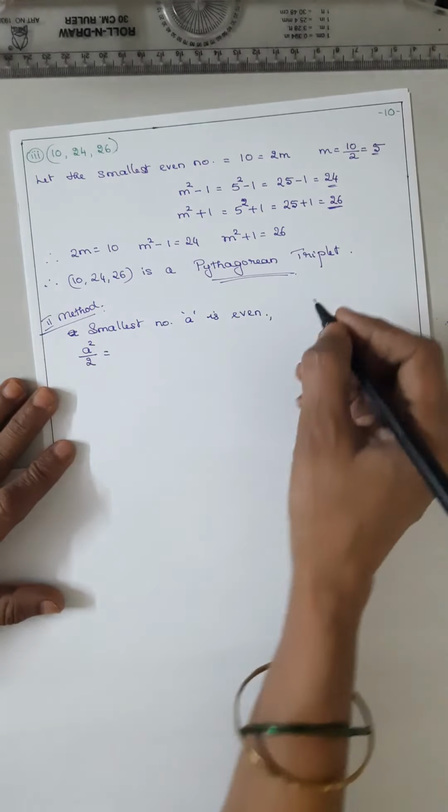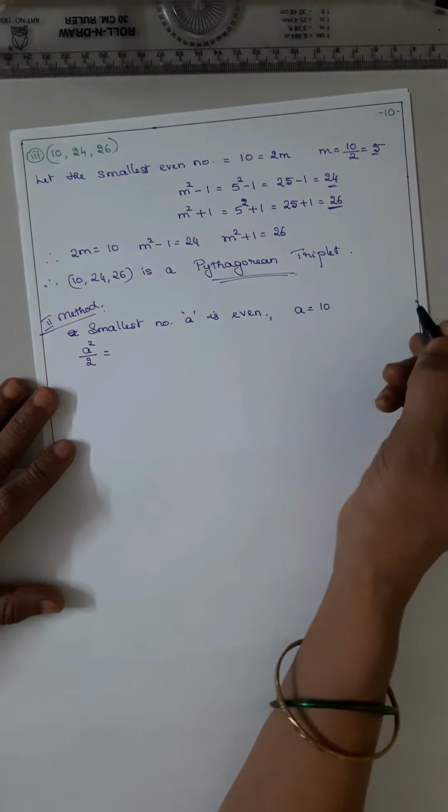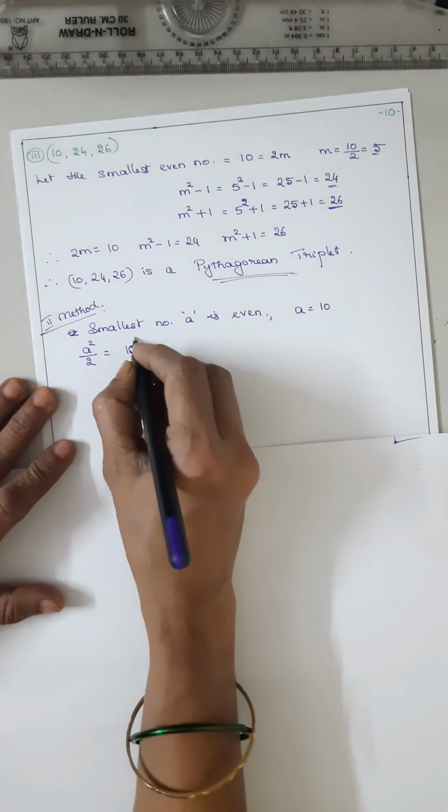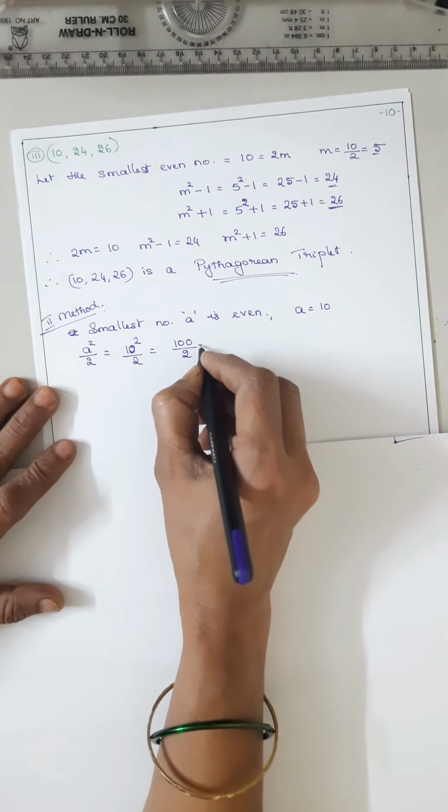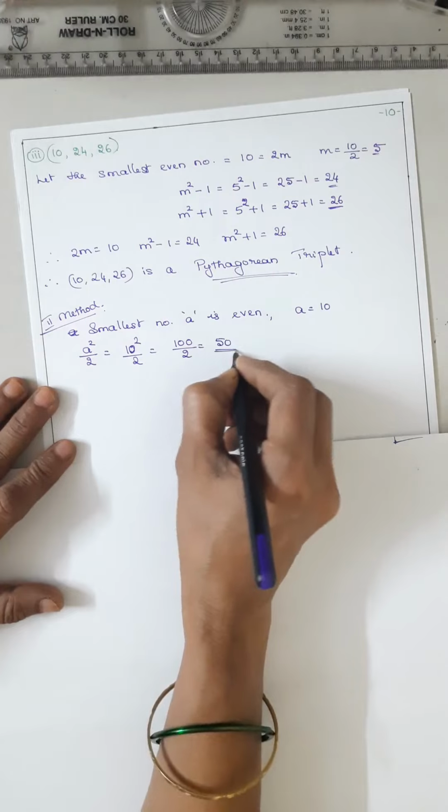Here a is equal to 10. So 10 squared upon 2, that is 100 upon 2, is equal to 50.